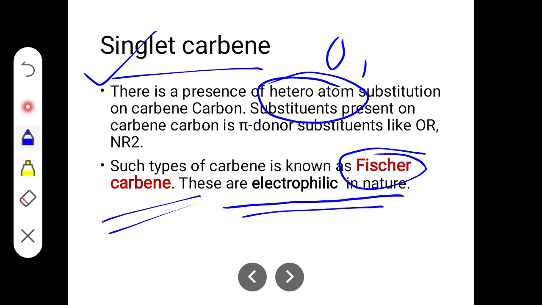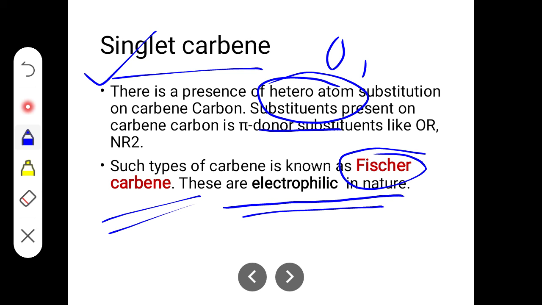Okay, we will see how it is electrophilic in the later slides. For the time being, understand in the singlet carbene there is a presence of at least one heteroatom substituent on the carbene carbon, and you can see the substituents present on the carbene carbon are usually pi donor substituents. Okay, they are pi donors.